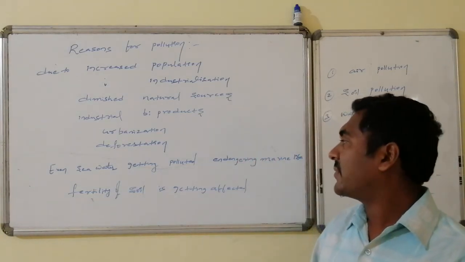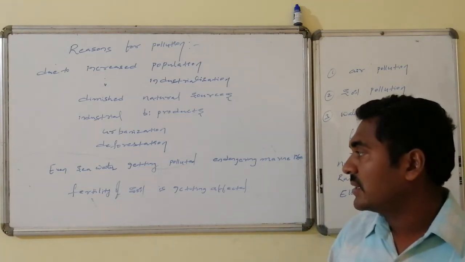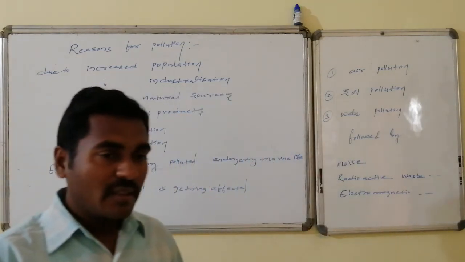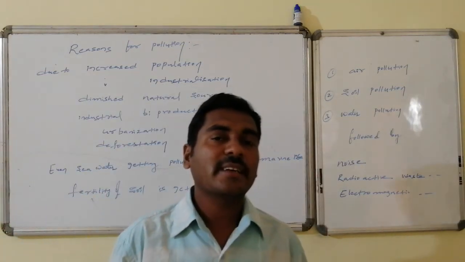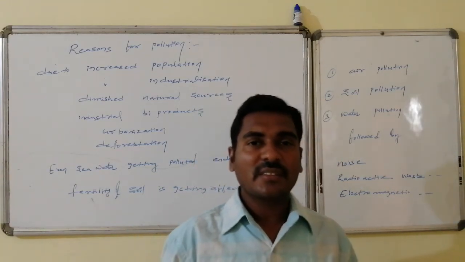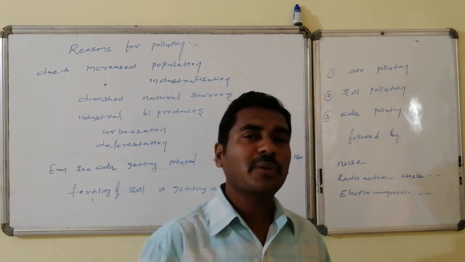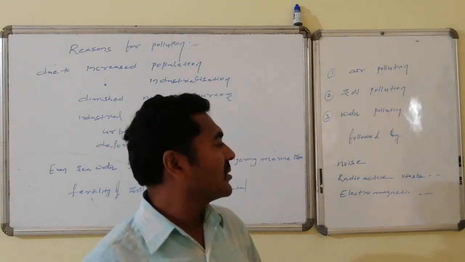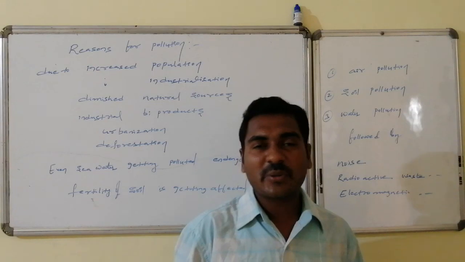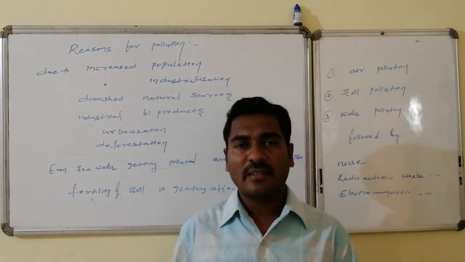Even seawater is getting affected and polluted, and it is endangering aquatic life. Even the fertility of the soil is getting affected by pollution. The major branches of pollution are categorized as air pollution, water pollution and soil pollution. These are the major ones. If you go into further detailed discussion, it also includes pollutions like noise pollution, radioactive waste materials pollution and electromagnetic pollution. In many ways, pollution is present in nature.